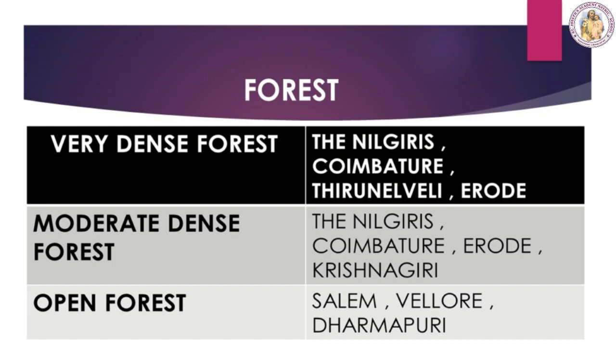The topmost branches of the trees form a continuous chain such that little or no sunlight hits the ground. This is called canopy. The forests are divided based on the canopy cover: very dense forest, moderate dense forest, open forest.